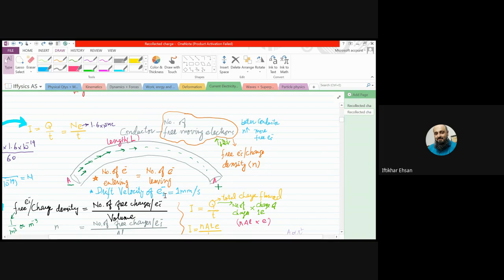The speed is really slow. In fact, there is a stream of electrons, and the answer is the same effect. We say the number of electrons entering is equal to the number of electrons leaving. So when right away one electron enters, there is a push to the line of electrons, and the electron at the other end leaves the conductor to the lamp or the appliance.